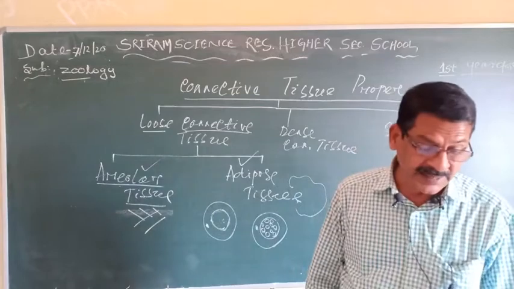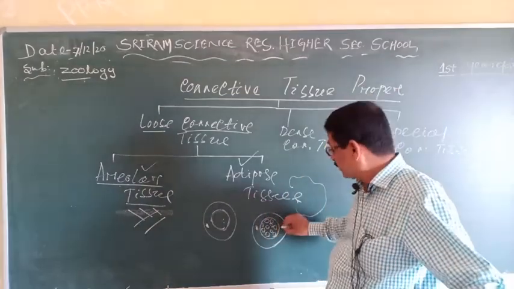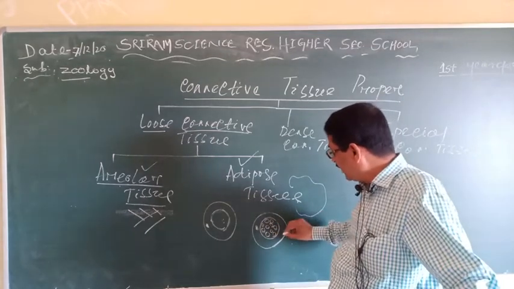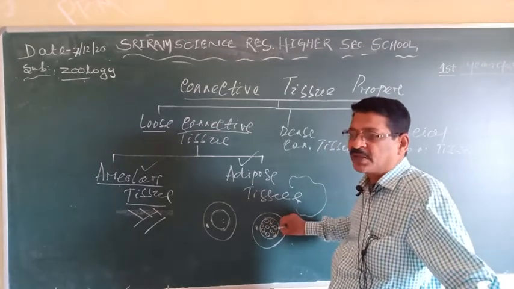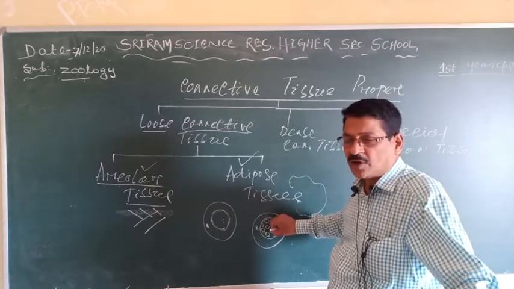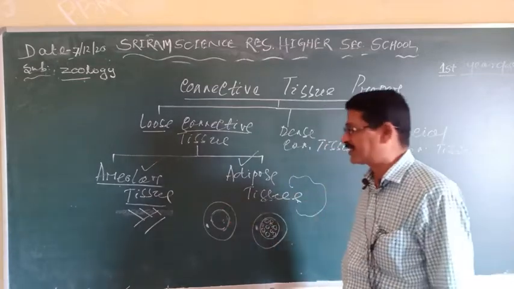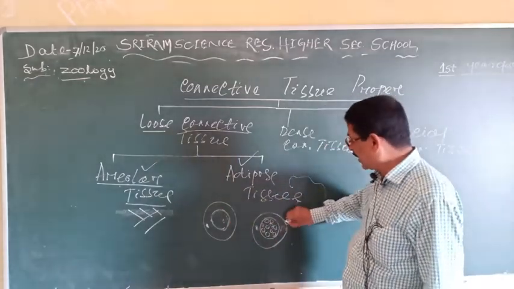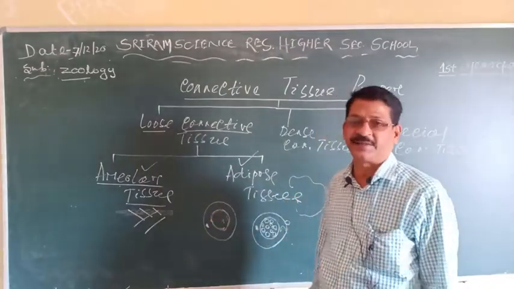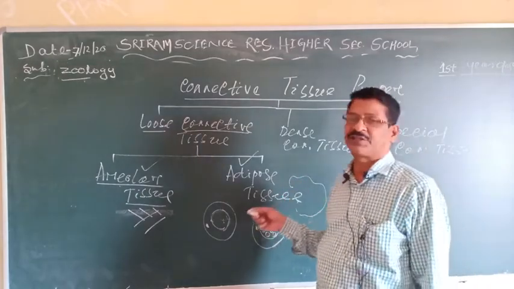It is called the multilocular one. Clear? And it contains the cytochrome, the iron-containing pigment called cytochrome. Here the cytochrome is absent. It produces 10 times more energy, but it produces less energy. Clear? And so this is all about the adipose.